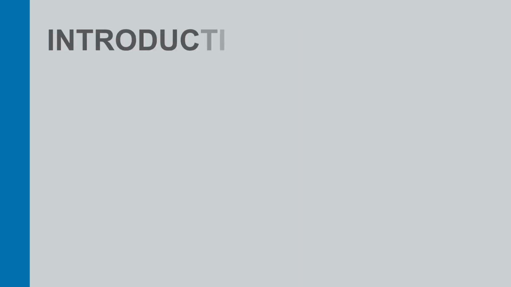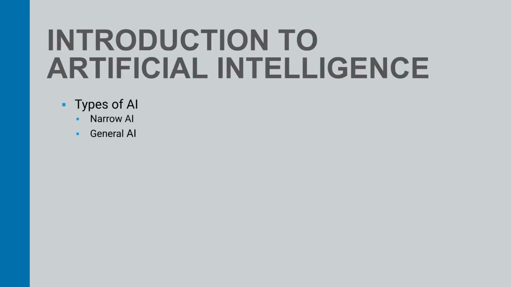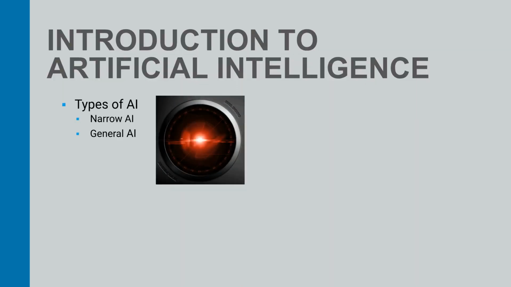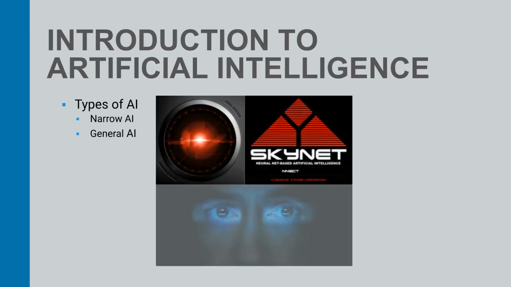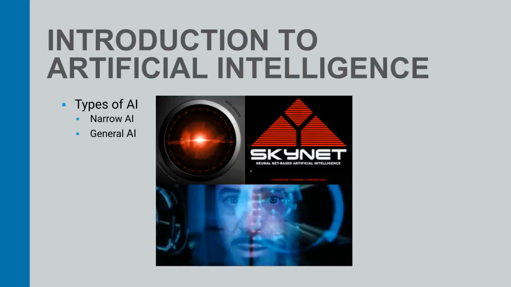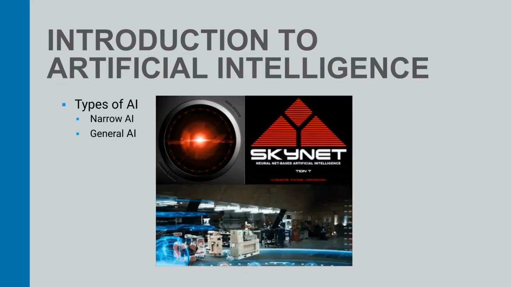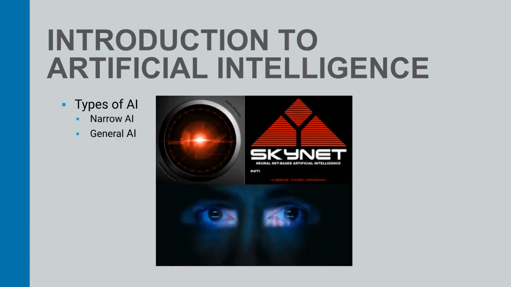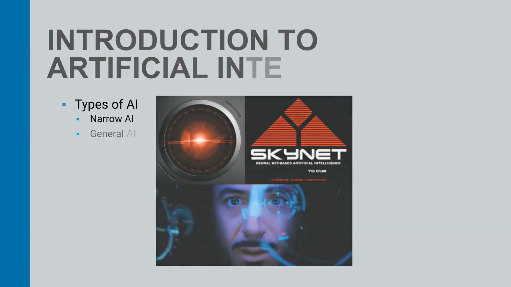However, narrow AI is not very flexible or adaptable, and it can only do what it is programmed to do. Another type of AI is the general AI, which is the hypothetical goal of creating machines that can perform any intellectual task that a human being can. General AI would be able to understand and communicate in any language, learn from any experience, and solve any problem. General AI is what we see in science fiction movies, such as HAL 9000, Skynet, or Jarvis. However, general AI is still very far from being achieved, and some experts doubt that it is even possible.